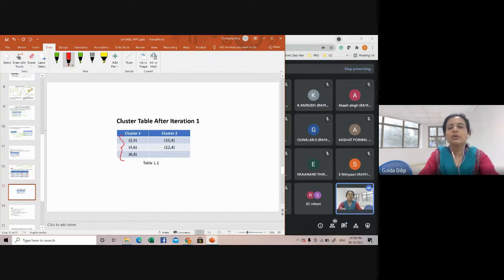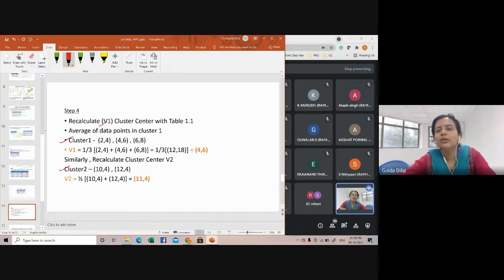So it's based on this table. You recalculate your centroids based on this previous cluster table. You compute the average, the mean value. For cluster 1, how many data points are there? 3. So 1 by 3, and in bracket you add all these.